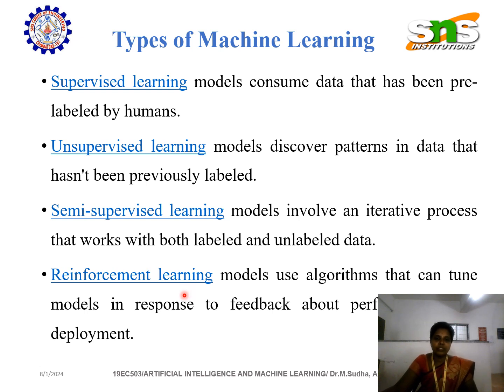Here the models use an algorithm that can be tuned in response to feedback about the perfection of deployment. It is previously modeled, and from the previous output we are getting the feedback. Based upon the feedback we enhance the efficiency still more to get a 100% outcome. That is called reinforcement learning.